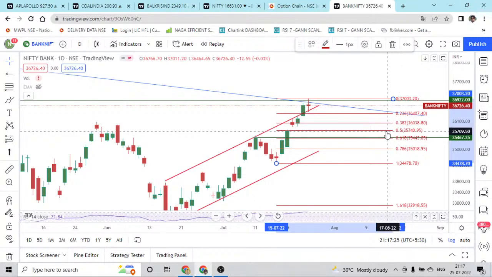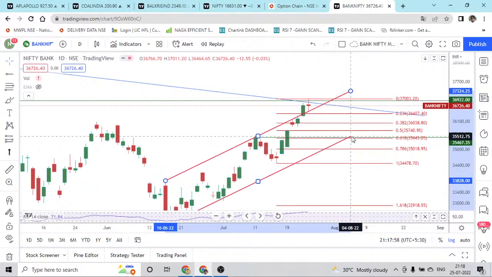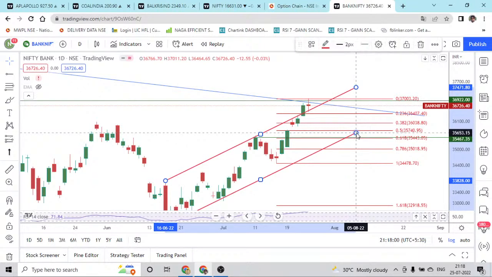And the next move will be towards 36,038 and 35,740. These are the numbers where we can expect some sort of bounce, or if it is crossing 36,000, then we can expect a good amount of fall till 35,443, and that is where the previous high is there. So we can expect the market to give a retest, and then we have to check whether the retest is successful or not. If it is successful, then it can bounce again, or if it is failing, we can expect Bank Nifty towards the channel's bottom.